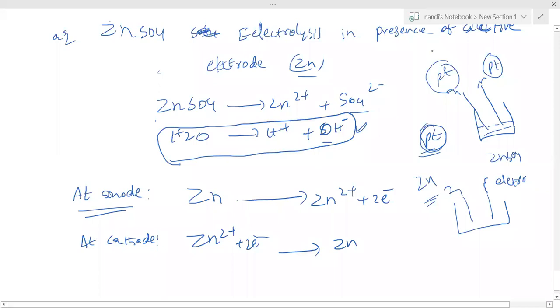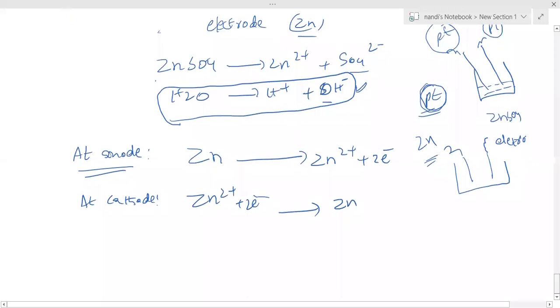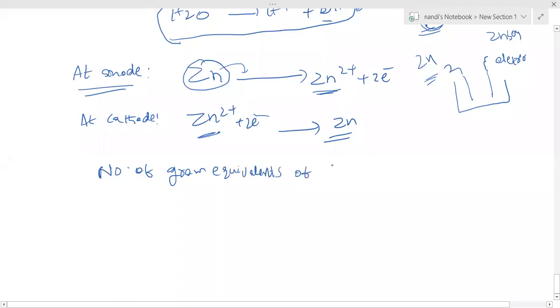Okay. Now here also you can write how much zinc is dissolved at anode equal to how much zinc is deposited at cathode. So the final reaction is zinc dissolving at anode and depositing at cathode. That is the final point. Make and write: number of gram equivalents of zinc dissolved at anode.